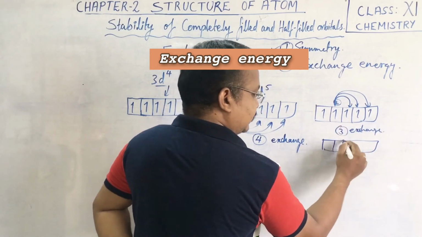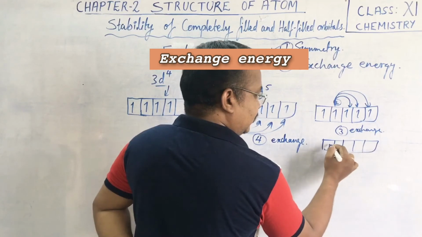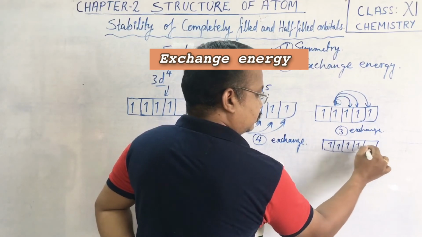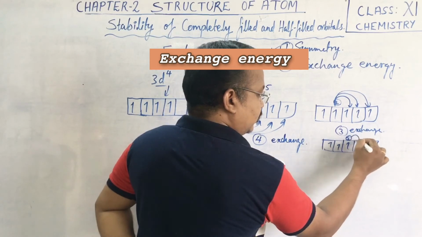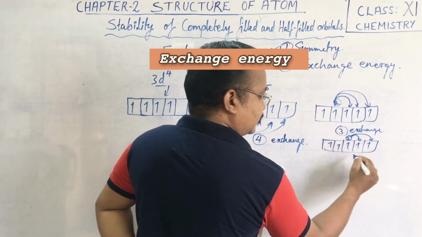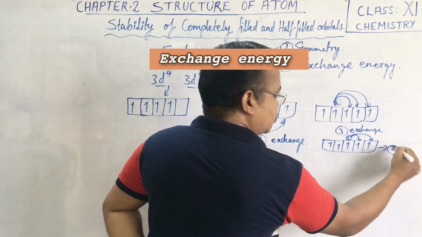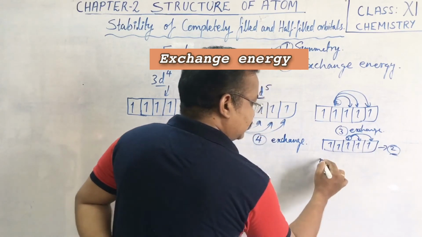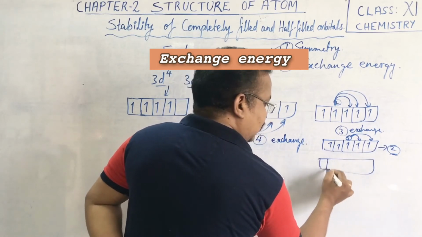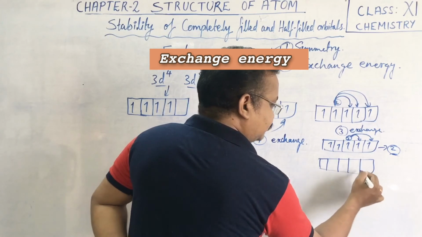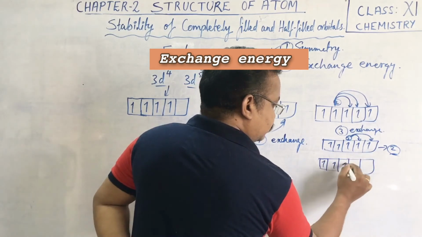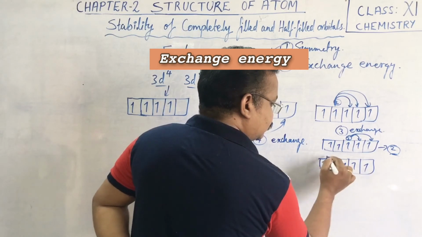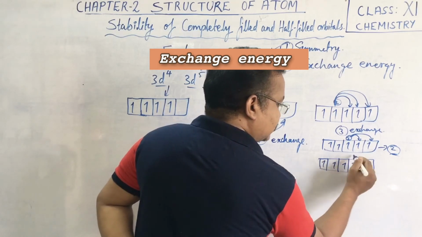Now if you take the case of the third electron, this is the third electron. The third electron can go here as well as here. There are 2 positions where it can move around. And if you take the last electron, the fourth electron, this is first, second, third, and this is the fourth electron.